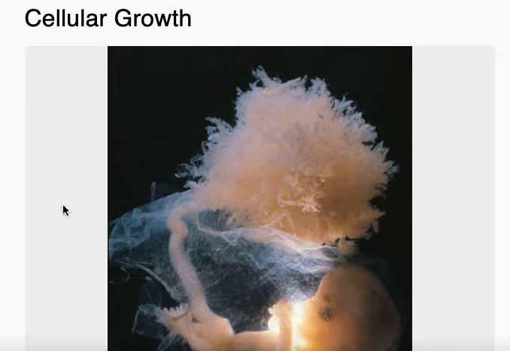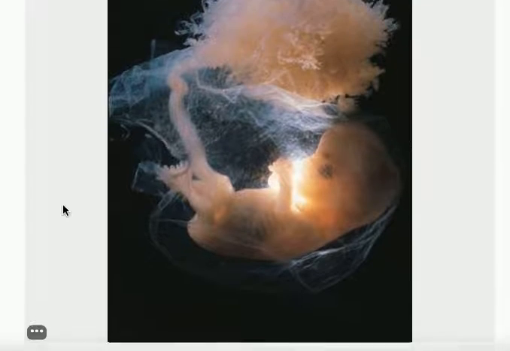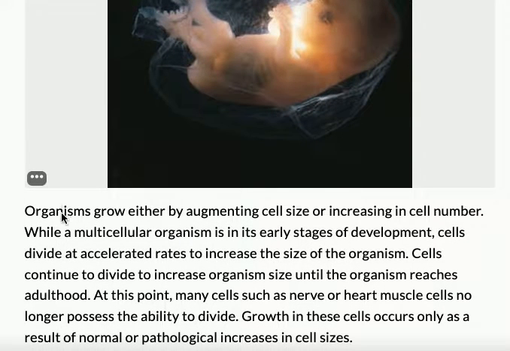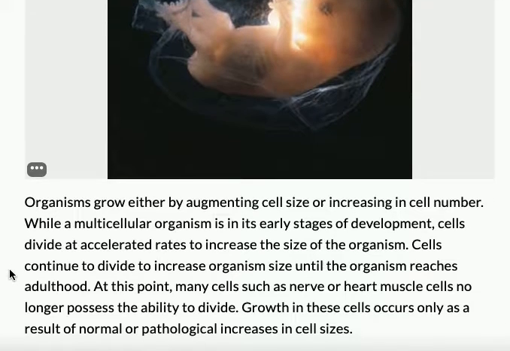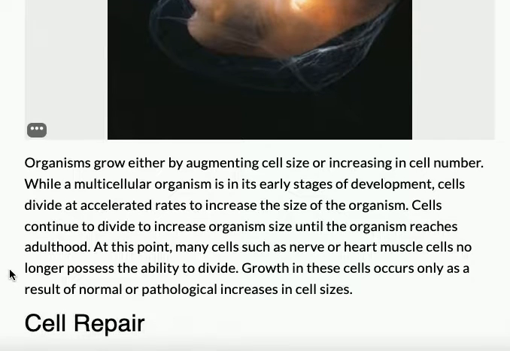Cellular growth is another reason for cell division. Isn't that a wonderful picture of an embryo? Organisms grow either by augmenting cell size, which means changing cell size, or increasing in cell number. While a multicellular organism is in its early stage of development, cells divide at accelerated rates to increase the size of the organism. Cells continue to divide to increase organism size until the organism reaches adulthood.